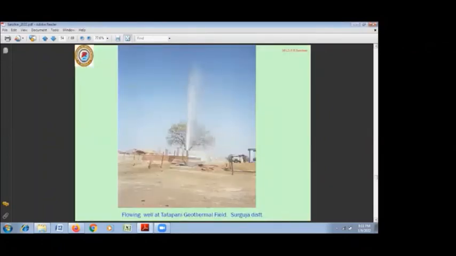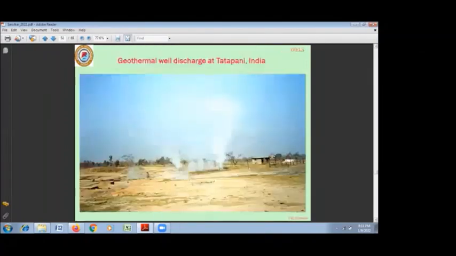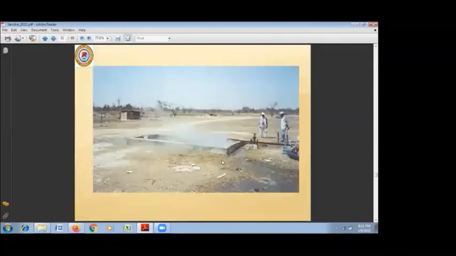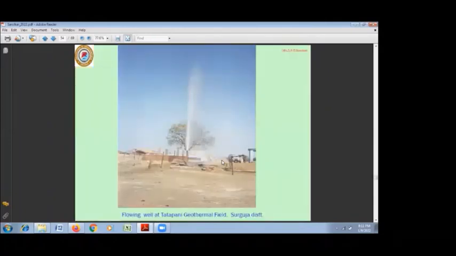So these are some of the photographs of Tatapani geothermal field. These are the flowing wells and the steam emission we can see. This is a borehole which is discharged in the discharge tank for flow measurement as well as the proper discharge of the hot water. And this is the borehole TAT 23, which is showing a sprout. This reaches up to the height of almost 15 meters, more than 15 meters, and it is continuously observed for last 20 to 30 years whenever we open the borehole.